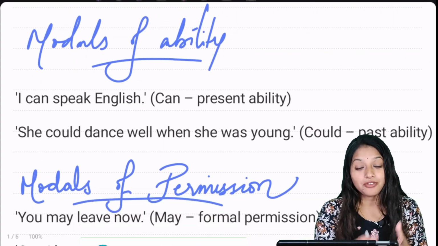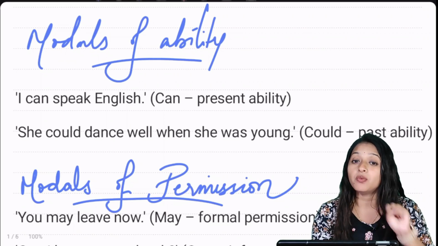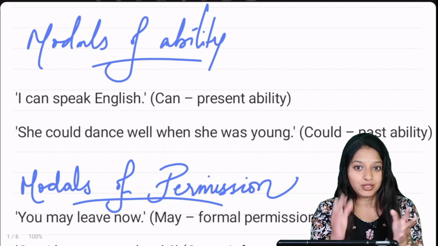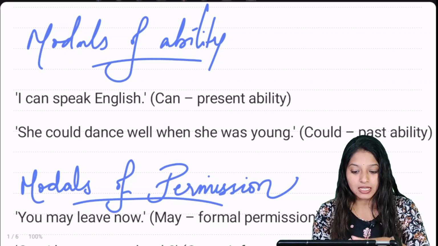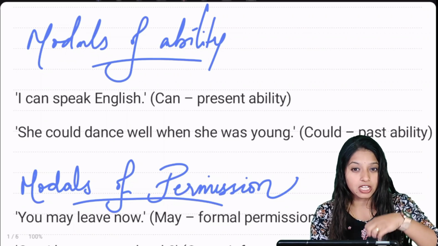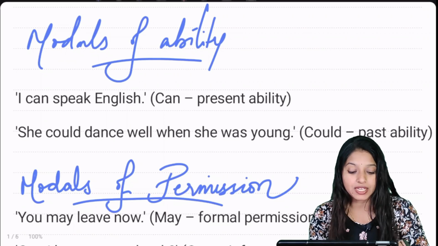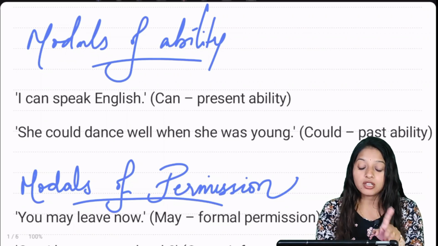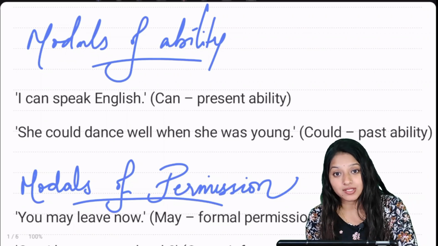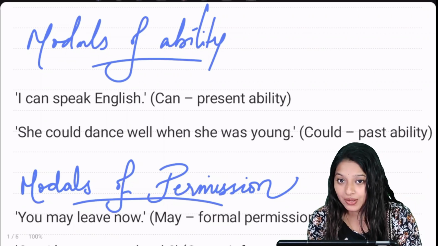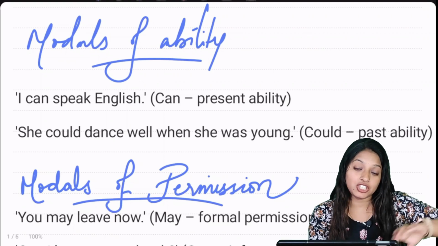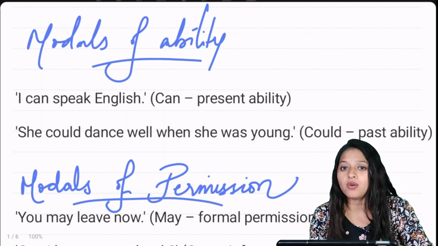First one, modals of ability. The helping verbs here are can and could. For example, I can speak English means that is the present ability. We can do it right now. And see, she could dance well when she was young. It's not sure if she can dance right now. It's a past ability. She could do that, but now we don't know.